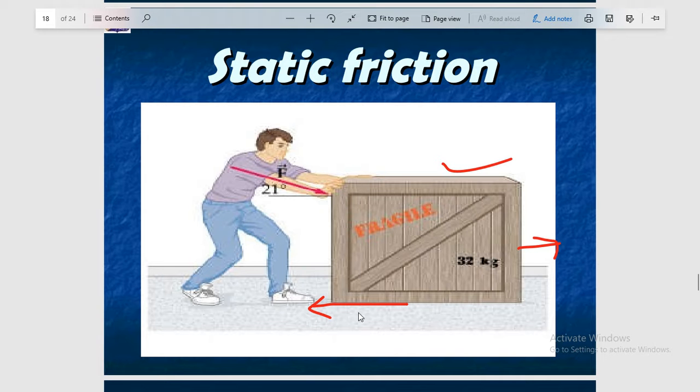Then in that case, this frictional force must be equal to the applied force by the person, and the object is at rest. So this frictional force is known as static friction. When an object is at rest, but there is a force applied on the object, in that case the friction working between the two surfaces in contact is known as static friction.